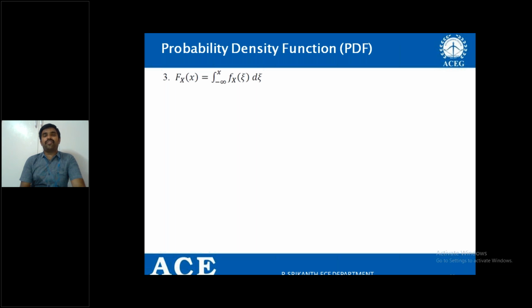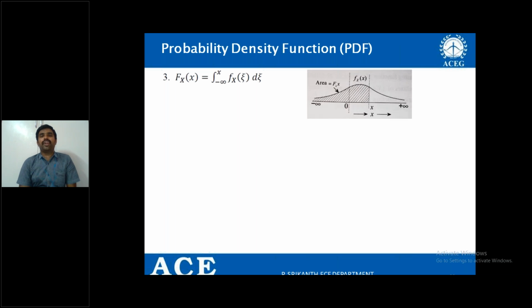Because if you know the distribution function, you know how to find the density function, as small f_X(x), that is the PDF of the random variable X, is equal to the differentiation d by dx of capital F_X(x), that is the cumulative distribution function of the random variable X. So from that relation, I can also write capital F_X(x) in terms of small f_X(x), that is the integral from minus infinity to x of f_X(chi) d chi, where a temporary variable is considered here.